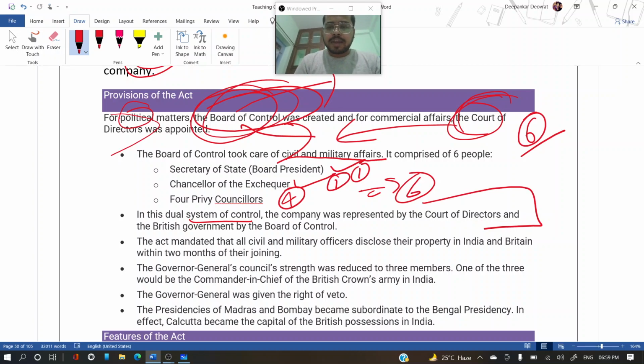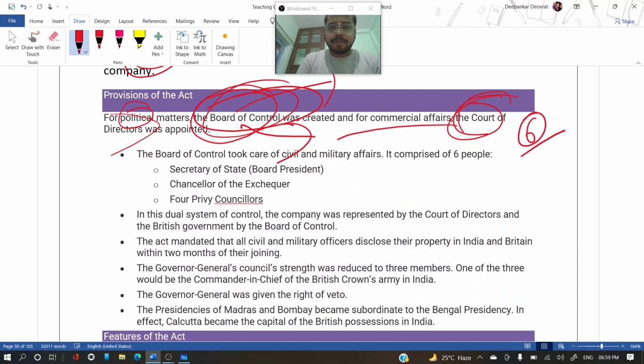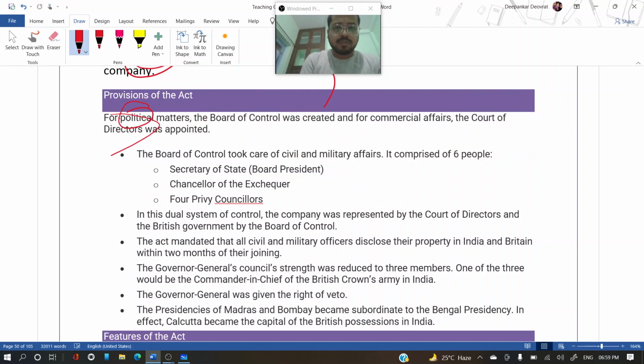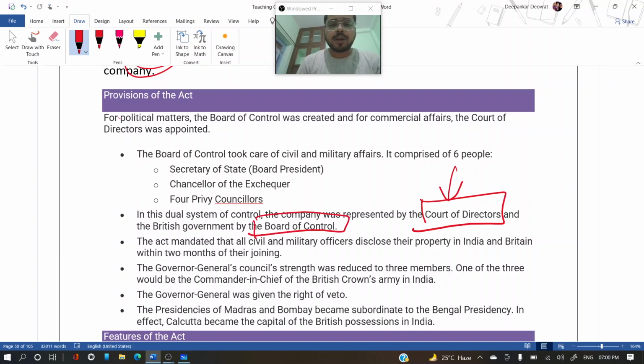Now what happened was, if the company had to represent anything related to British officials, or war, or military related matters, they had to take permission from the British government. If it was related to trade, it would be the Court of Directors, and the Board of Control handled the military and the political affairs.